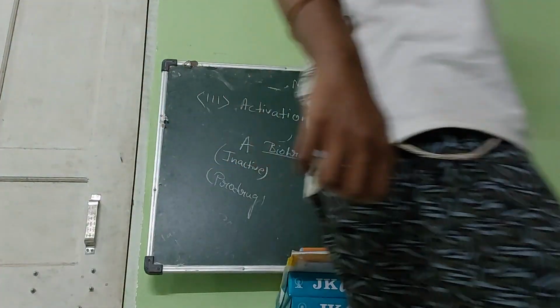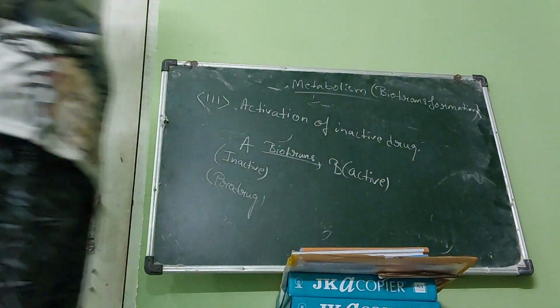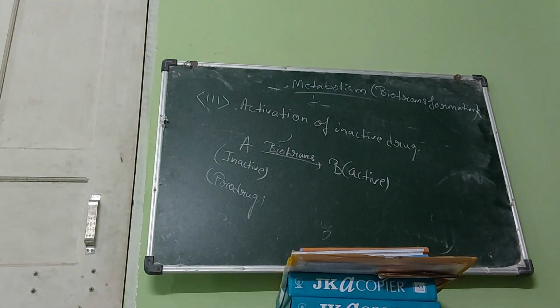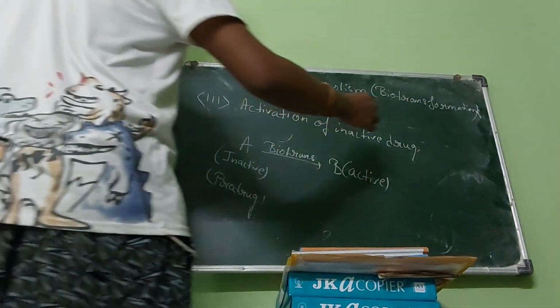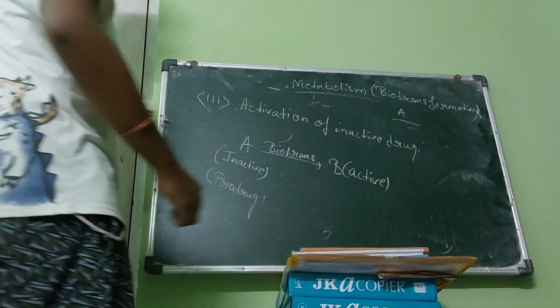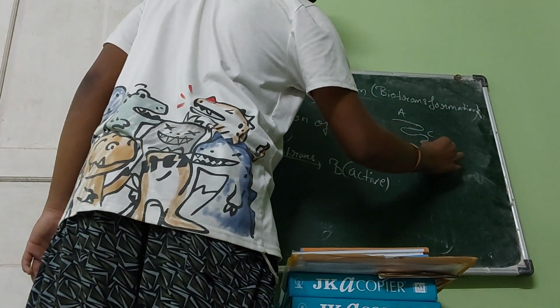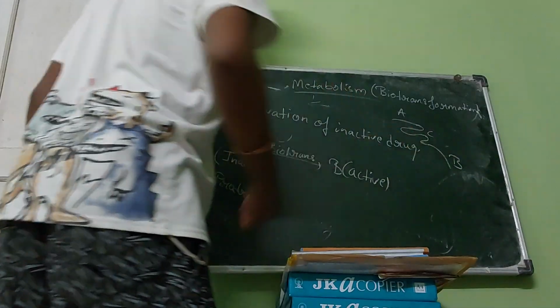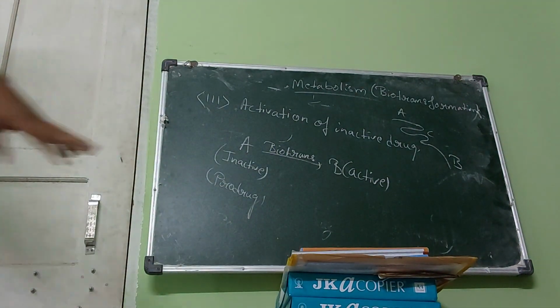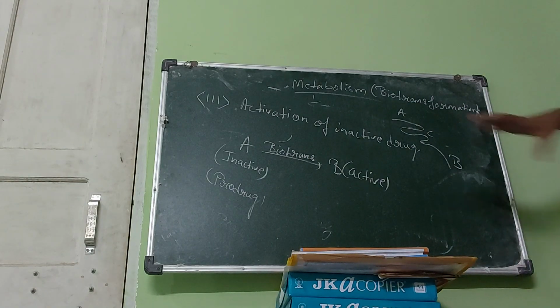I think you know about the term proinsulin. What is proinsulin? Proinsulin has 3 chains, right? One is A chain, another one is C chain, and another one is B chain. Now this is not insulin actually, this is proinsulin.